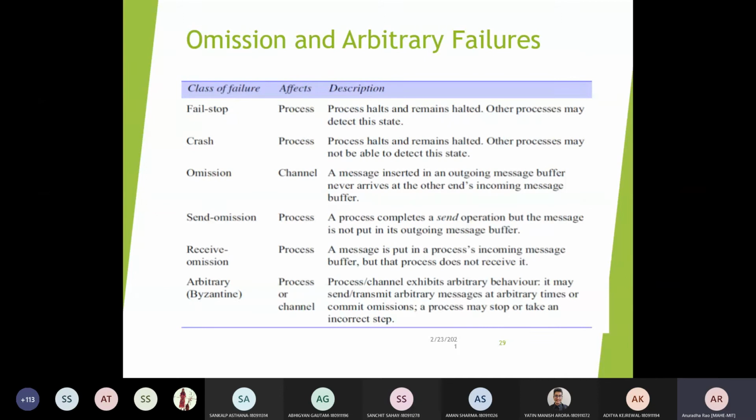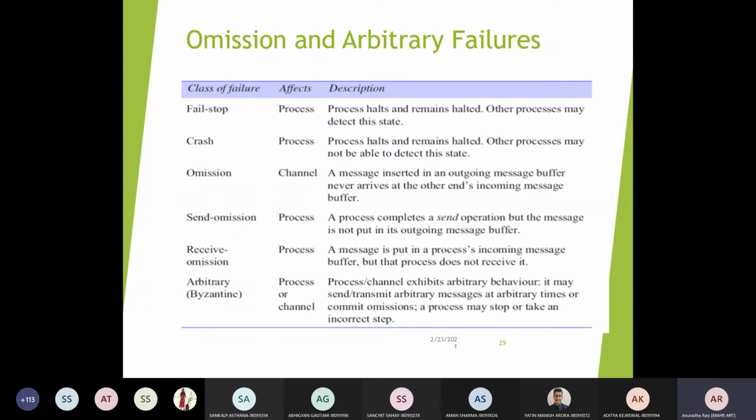You can have various classes of failures, whether the process is getting affected or the channel is getting affected. So what is the consequence of these failures? In case of fail stop, the process halts and remains halted. Other processes may detect this state. So many times this is what actually happens. The process is not responding. The server is not responding. Such a thing is detected by the other clients which are accessing that particular service.